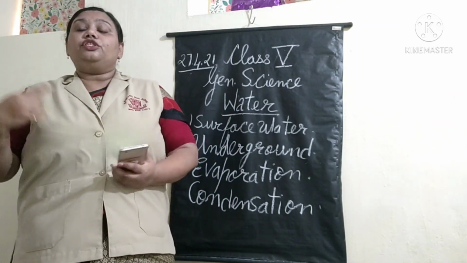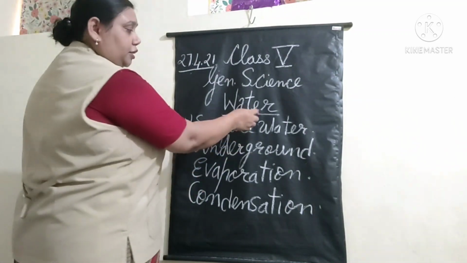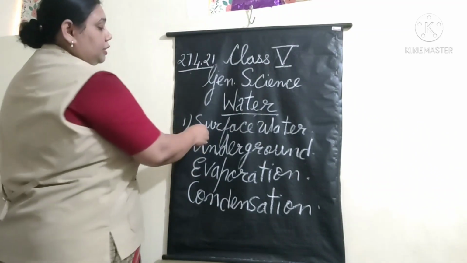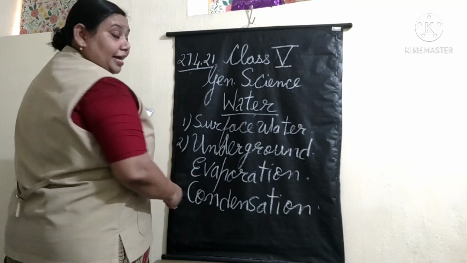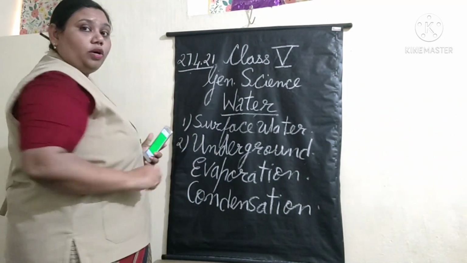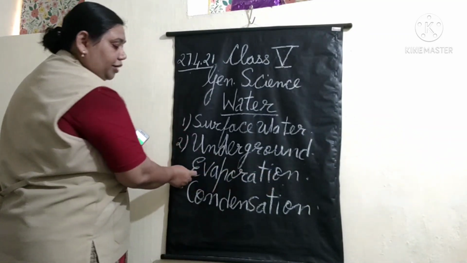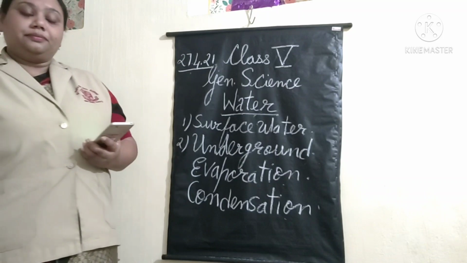So, a quick revision of what we have done. We have talked about water, how important it is, surface water and underground water. Yes. Then we have talked about the water cycle. And in the water cycle, we have talked about evaporation and condensation. Yes? Okay.